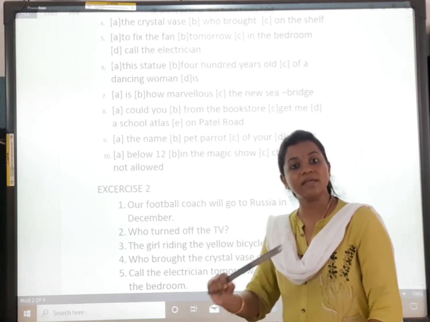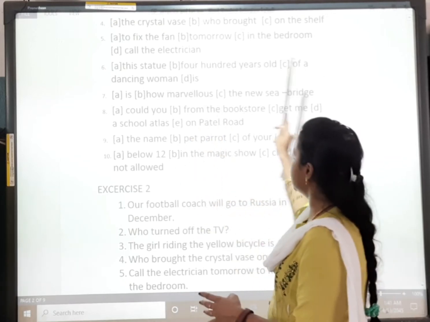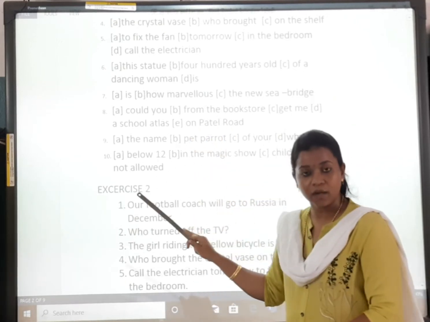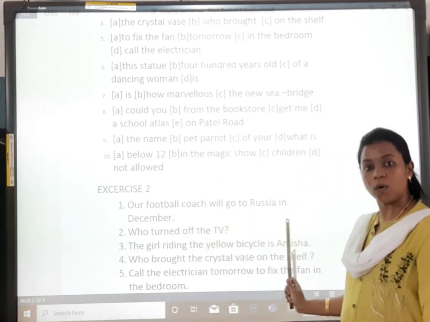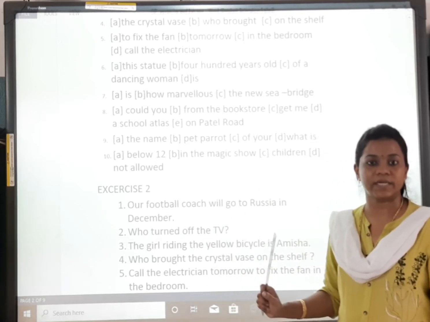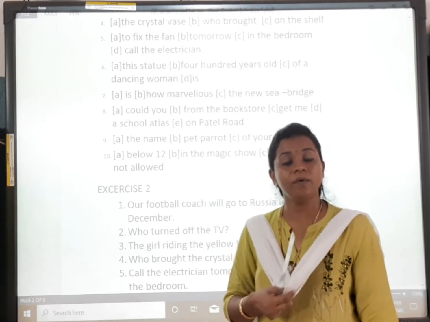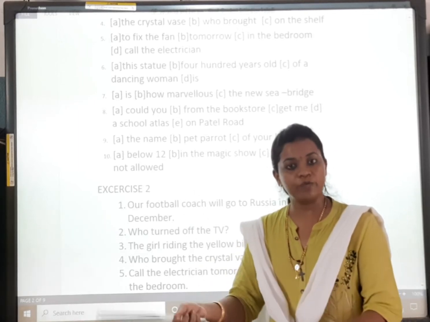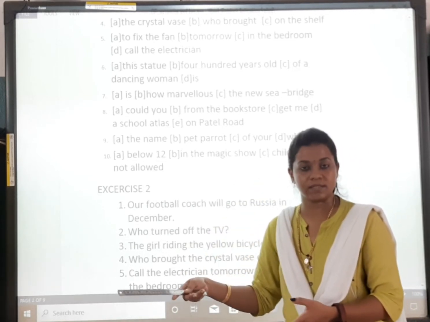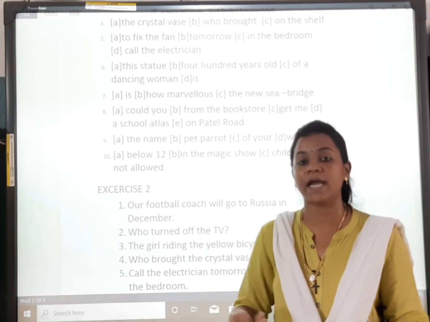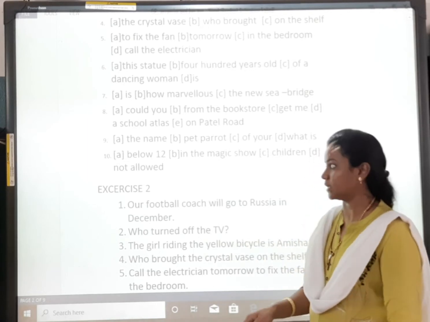So, we are putting these sentences into an order. Why into an order? Because when the words and the sentences are jumbled here and there, you won't get the correct meaning of the sentence. So, you have to make it in an order to know the correct meaning. When your words are in the correct order, which is the order? Subject, verb, object, or without object also. So, that is the order we need to have for the sentences. And if you don't have the order, that means you won't understand the sentence. So, it is very important to have an order of the sentence.